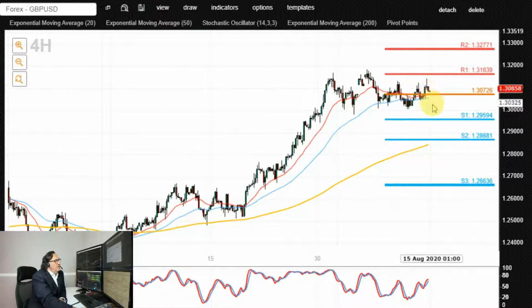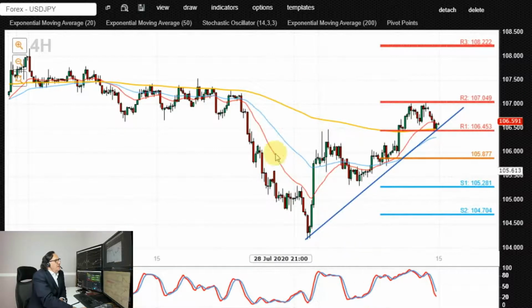Alternatively, if we see a gradual move lower and the loss of, an end of day close below 1.30, that would be perceived to be quite bearish, potentially opening the way for the retest of additional downside supports towards 1.2950, 1.29, 1.2860.